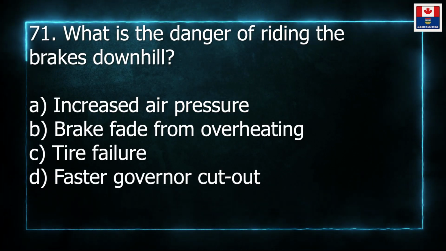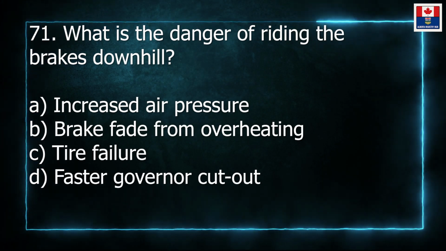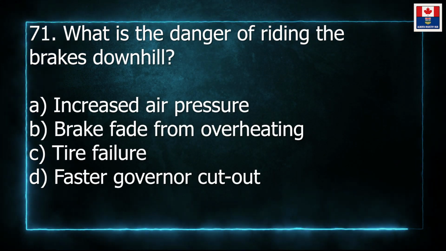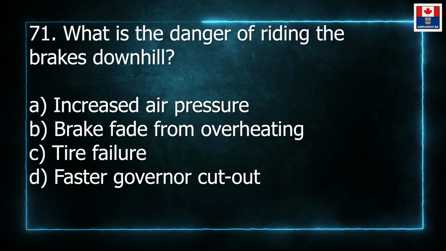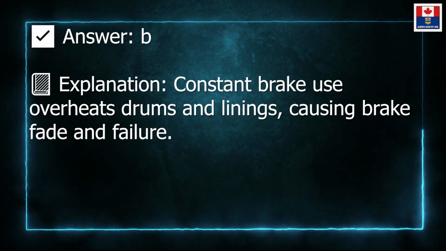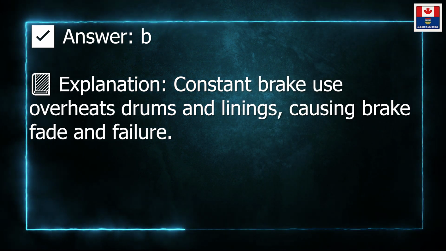71. What is the danger of riding the brakes downhill? A. Increased air pressure. B. Brake fade from overheating. C. Tire failure. D. Faster governor cutout. Answer: B. Explanation: Constant brake use overheats drums and linings, causing brake fade and failure.